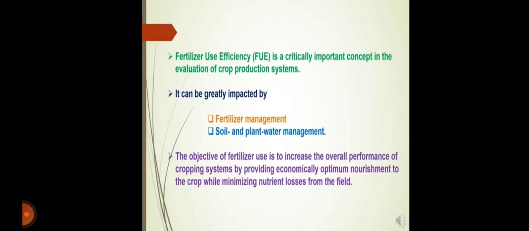Fertilizer use efficiency is a critically important concept in the evaluation of crop production systems. It can be greatly impacted by fertilizer management, and soil and plant water management. The objective of fertilizer use is to increase the overall performance of the cropping system by improving economically obtained nourishment to the crop while minimizing nutrient loss from the field.